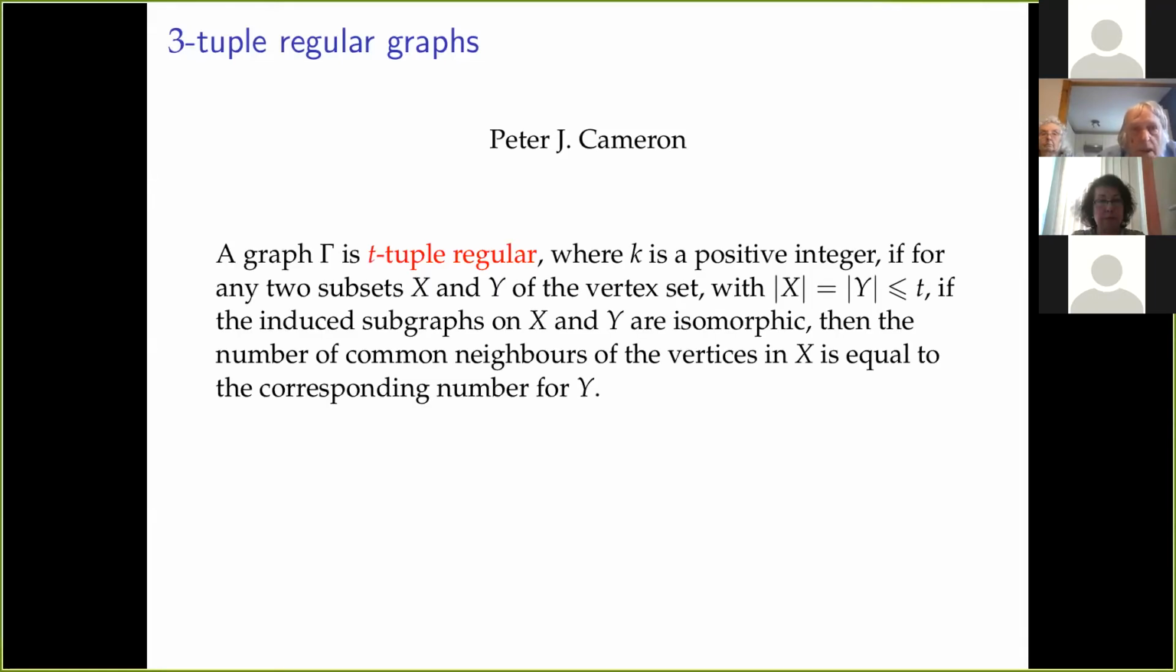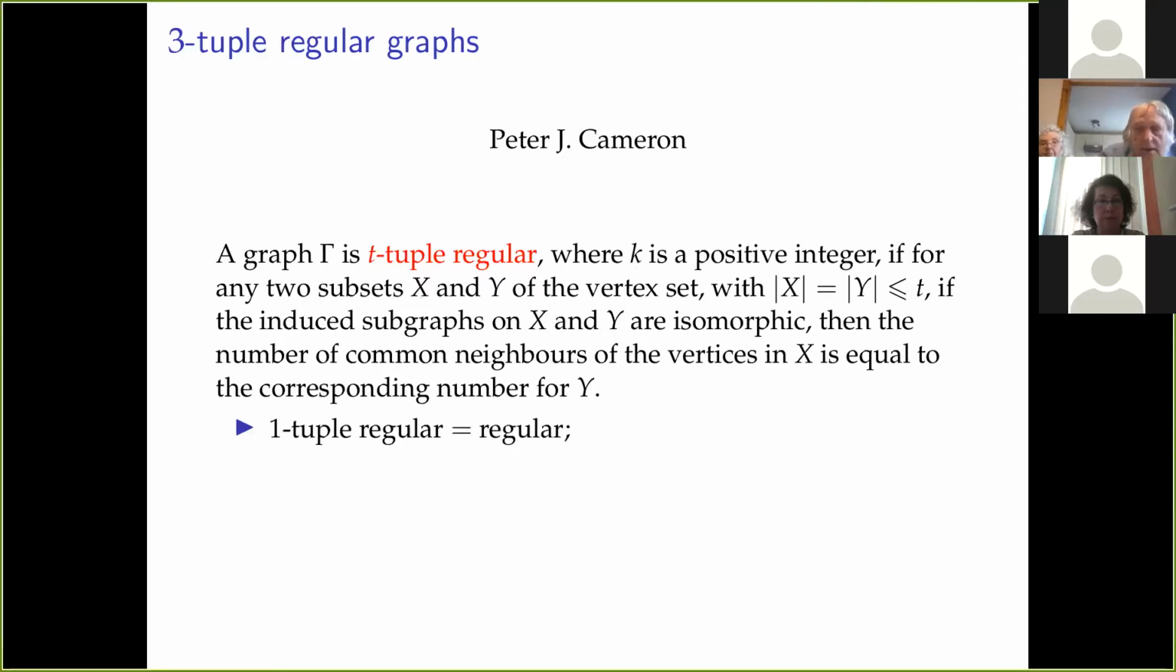So a graph is t-tuple regular, as Pascal said in his talk. Oh, sorry, that should say if t is a positive integer. I changed my notation, forgot to change k to t. That's t. If you have any two subsets x and y of the vertex set with the same number of vertices less than or equal to t, if the induced subgraphs on x and y are isomorphic, then the number of common neighbors of the vertices in x is equal to the number of common neighbors of the vertices in y.